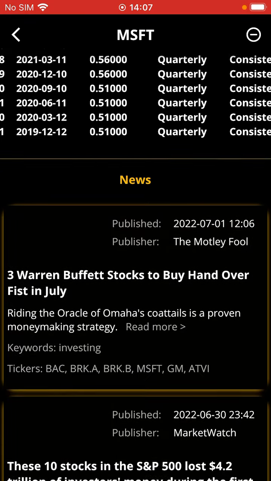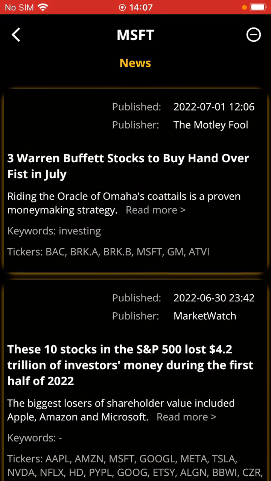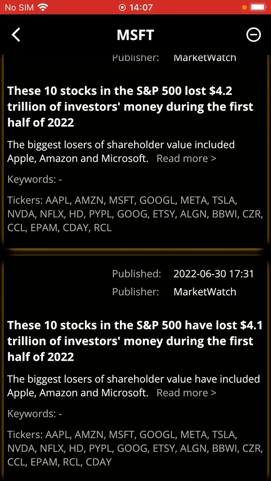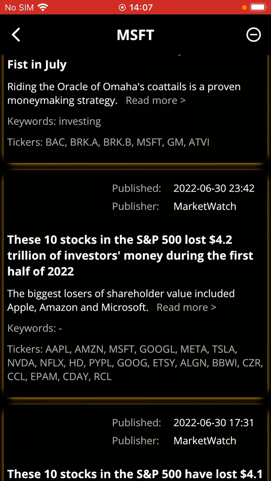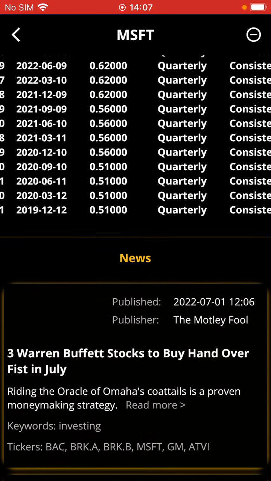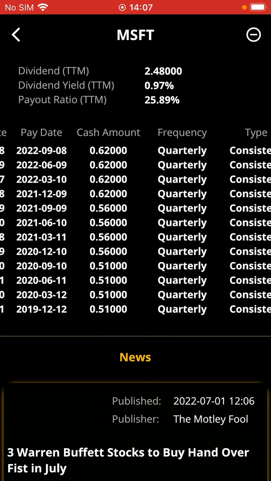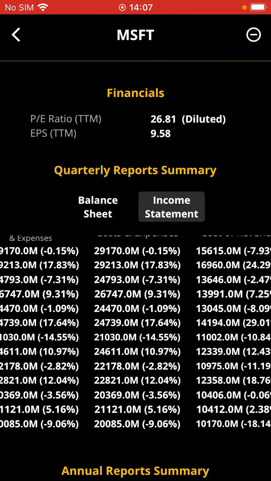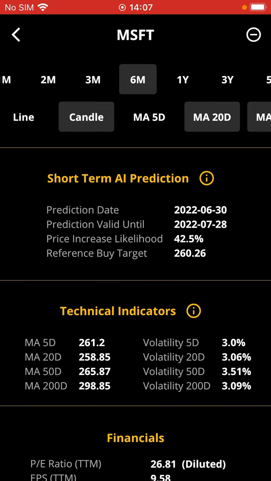And down below, you can see Microsoft-related news that are continuously updated as we collect more news from the markets related to Microsoft that you can read and do your further analysis. So regarding these AI predictions, I want to mention another thing: you may be wondering which stocks on each day have the highest price increase likelihood for the coming month.